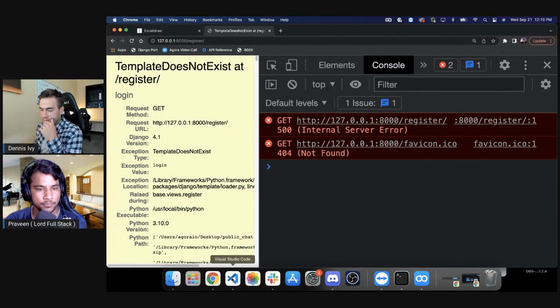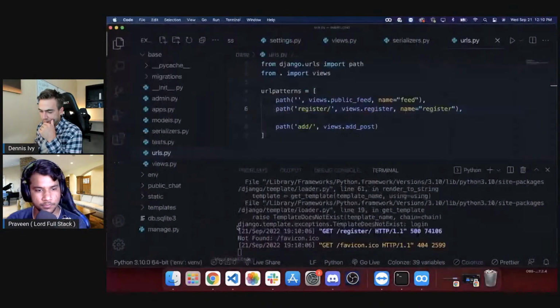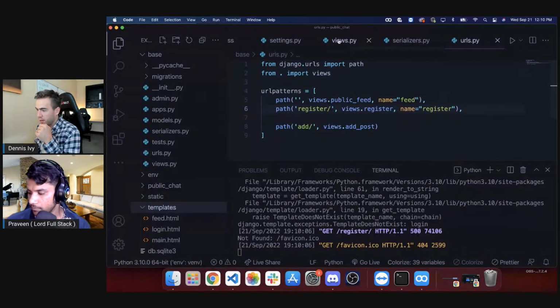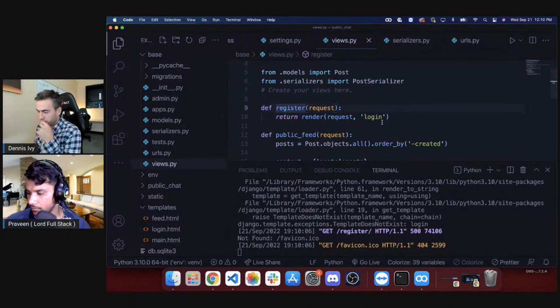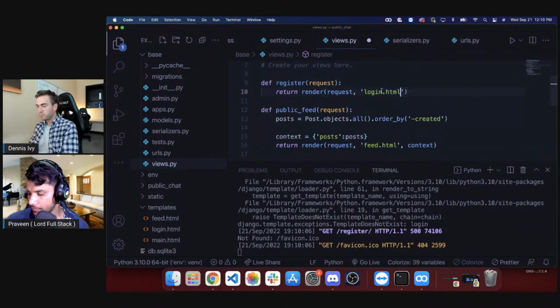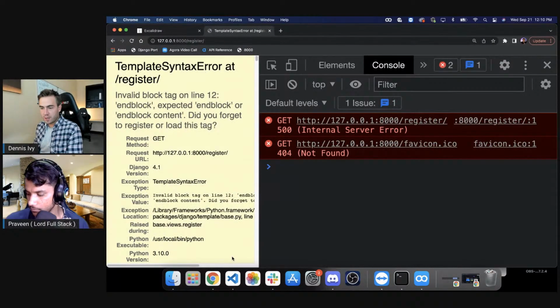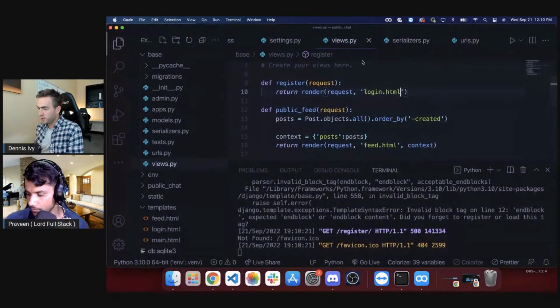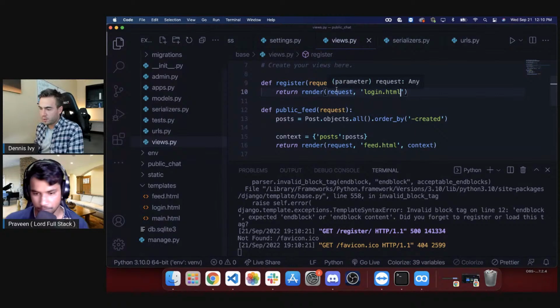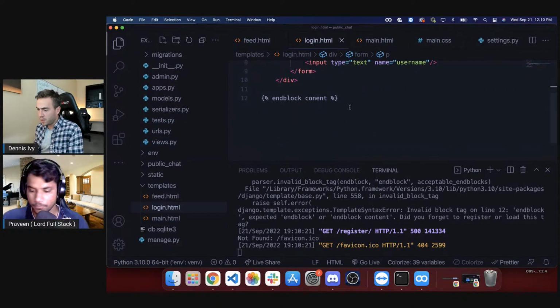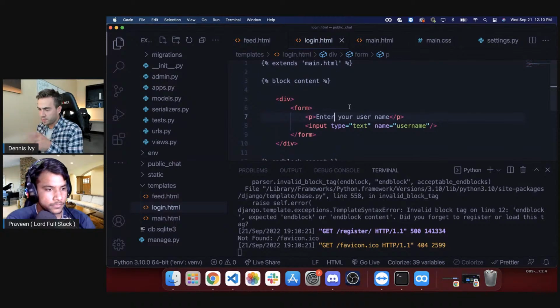Okay, login template does not exist. What do I call it? Login.html. There we go. Just forgot the HTML syntax. End block isn't in the template. End block content. Block content.